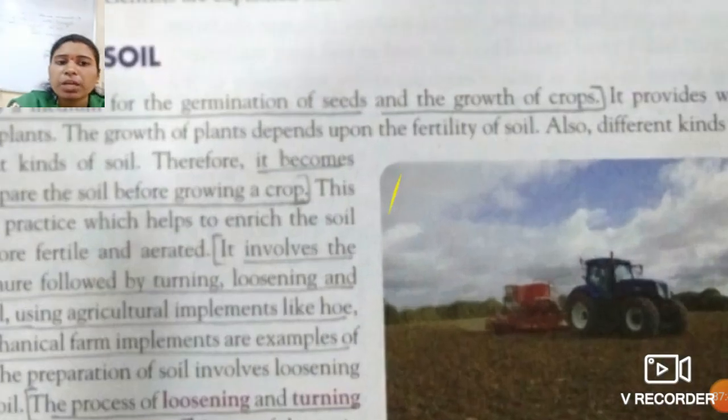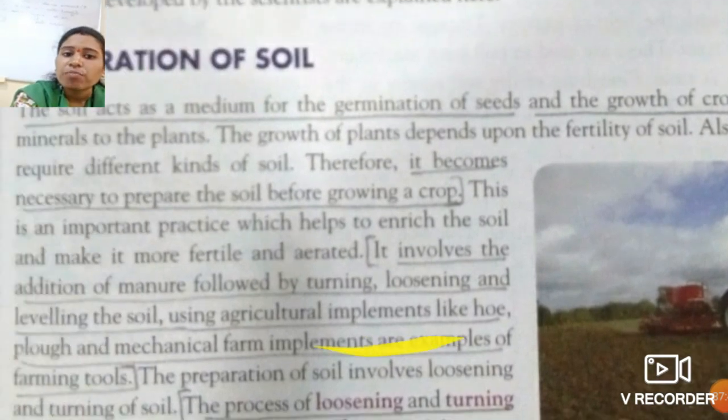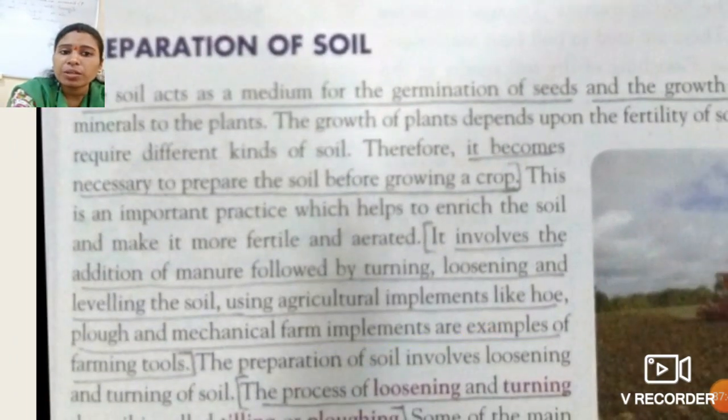So what can we do for the preparation of soil? The preparation of soil involves the addition of manure. For the proper growth of any kind of plant, we can add manures and fertilizers to it so that the crop will grow easily. So we have to add the manures, then after adding manure, it is followed by the turning and loosening of soil.